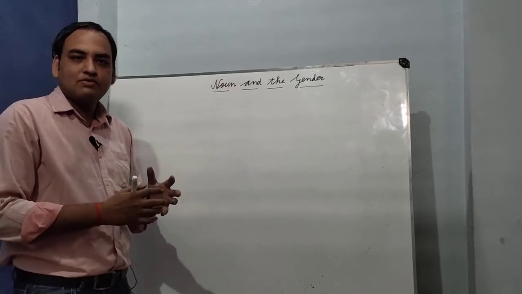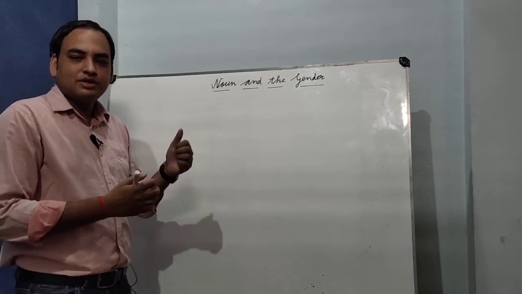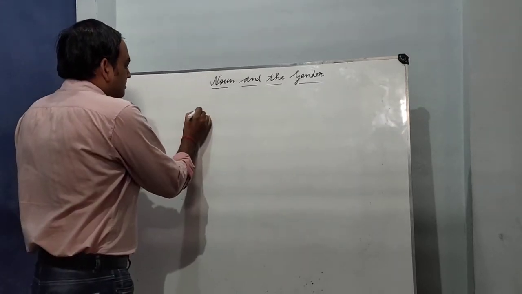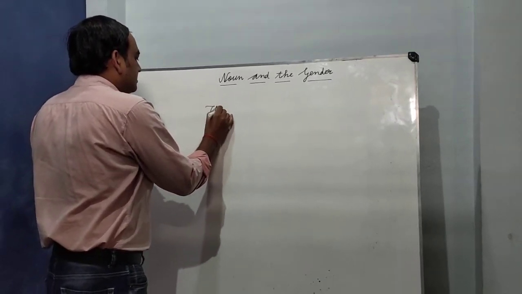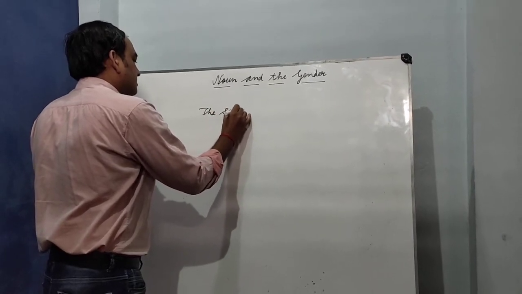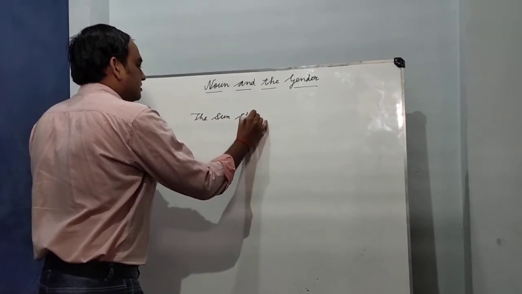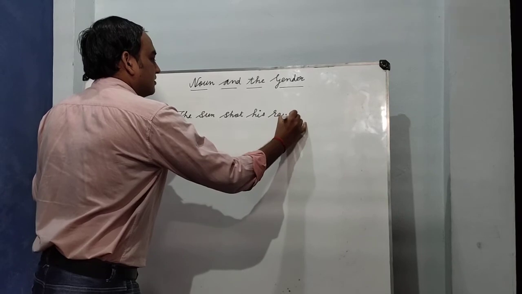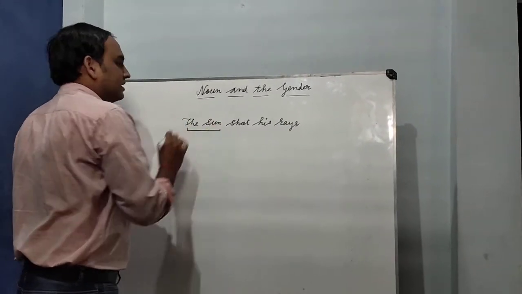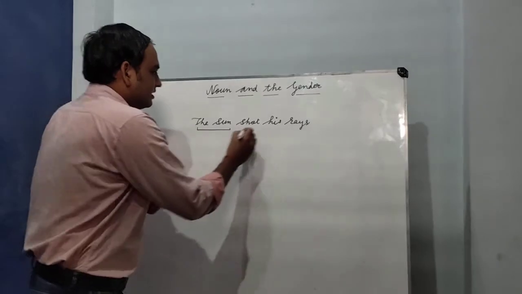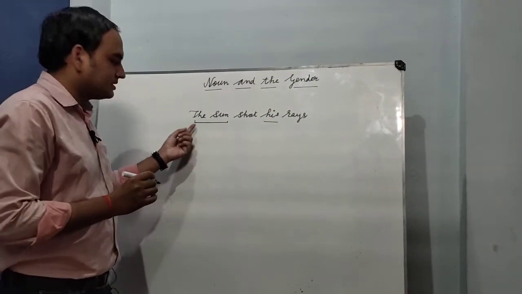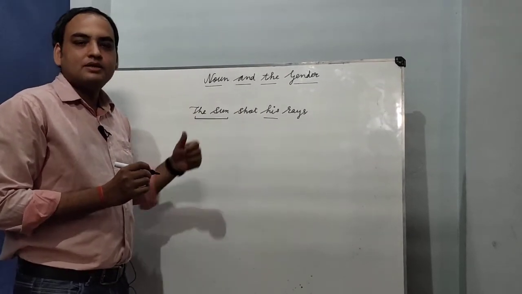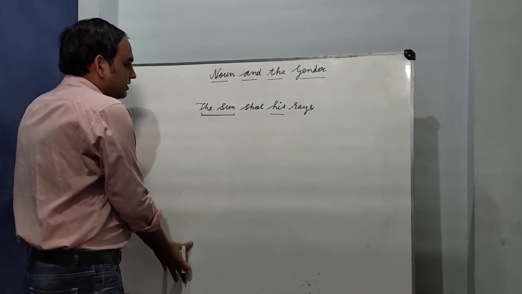Okay, ये पुरुष की जो है वो विशेषताएं होती हैं, तो बेसिकली इनको हम मस्क्यूलिन जेंडर में रखते हैं. Okay, so I am writing an example here. The sun sought his rays. Okay, here the sun is considered as a masculine gender, and here we use the pronoun his for this sun. Okay, so this is considered in masculine gender. So this was the first example.